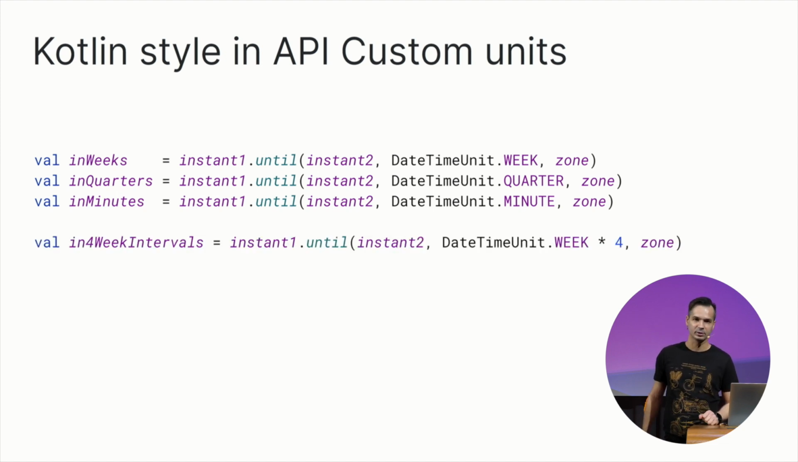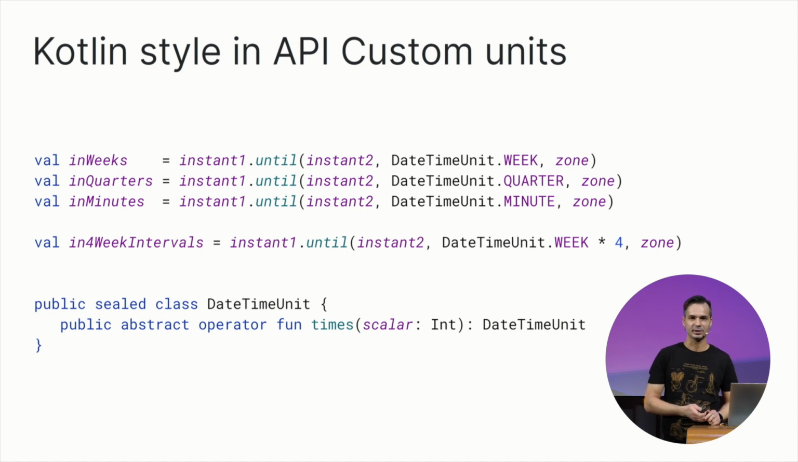If we want, we can declare our own datetime unit as a multiple of an existing one. For example, if you need to express a duration between two instants in 4-week intervals, you can multiply the week time unit by 4 and use the resulting time unit in the until function. This is possible due to the times operator being declared in DateTimeUnit, and Int produces another DateTimeUnit which is